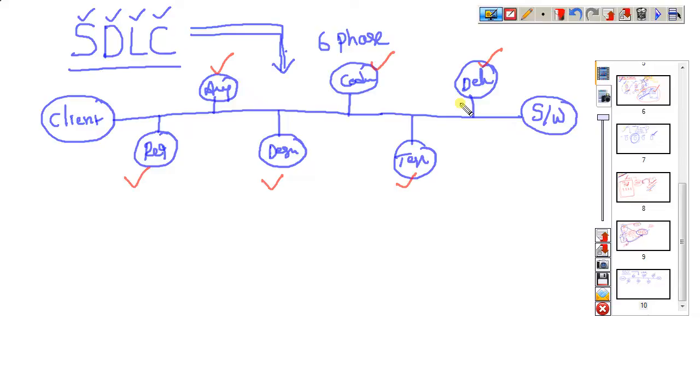Here, from starting scratch up to completing the software, what is the procedure going on? That procedure is divided into these 6 phases.